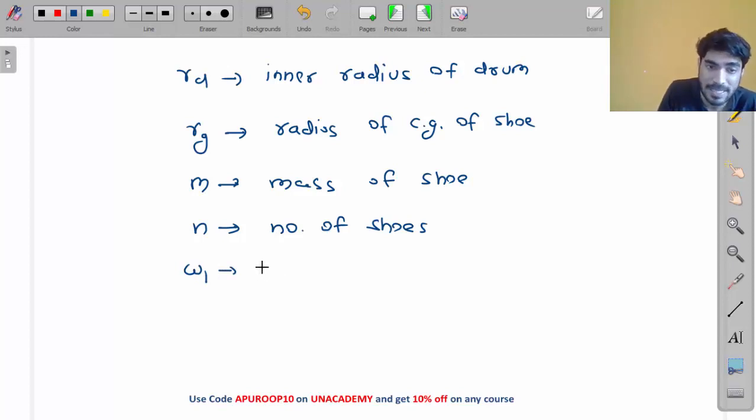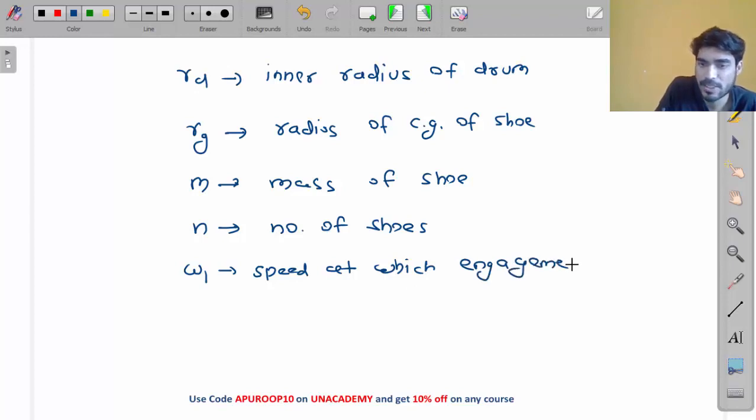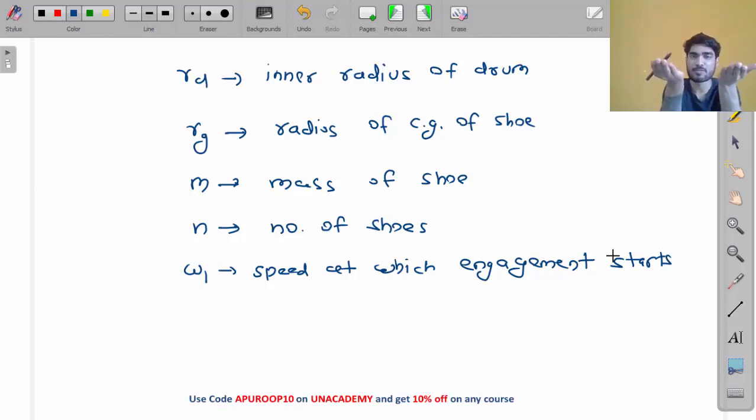So omega 1 is, let's say, the speed at which engagement starts. Up to 100 Newton, I am assuming that maximum spring force is 100. So up to 100 Newton, there is no engagement, because Fc and Fs both are equal. After 100 Newton, it will engage. So at which speed will it engage? Omega 1.